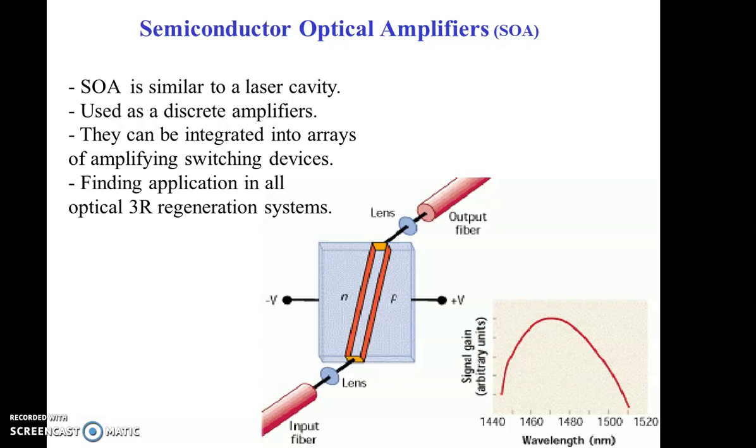SOA amplifies incident light through stimulated emission. When the light travels through the active region, it causes the electrons to lose energy in the form of photons and get back to the ground state. Those stimulated photons have the same wavelength as the optical signal, thus this particular amplifier amplifies the optical signal. So this is very useful in the amplification of the optical signal.